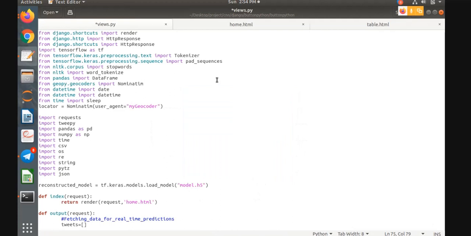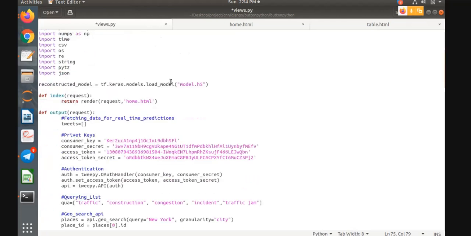So, thank you so much, Anu. Myself, Anisha Menon. The framework that we used here is Django. The reason why we use it is that our project is highly expandable. These are some of the modules that we used for our project. And as Anu already said, the model got saved as model.h5, and then we loaded that model into our reconstructed model.